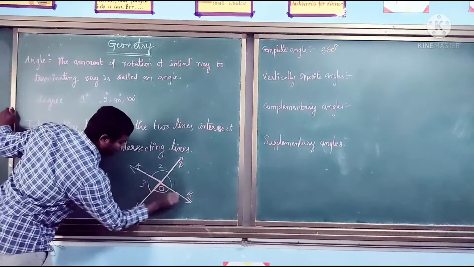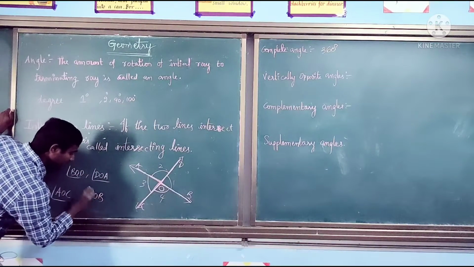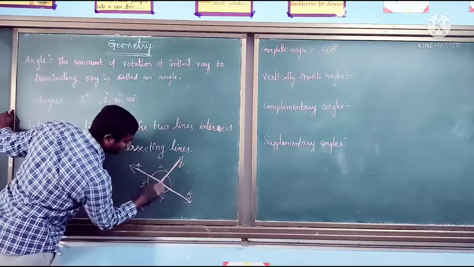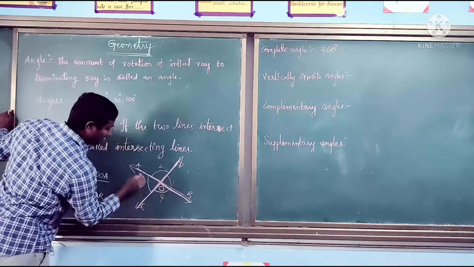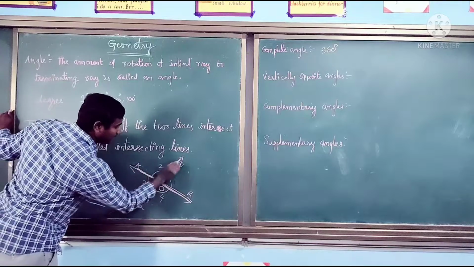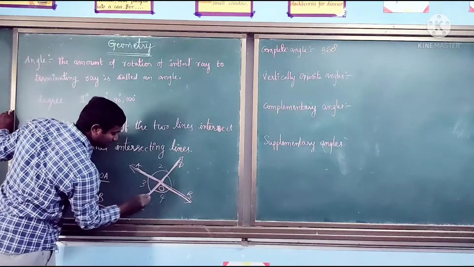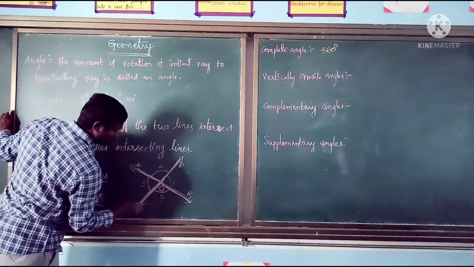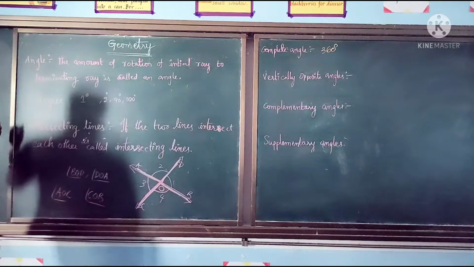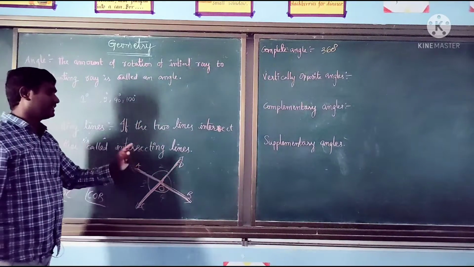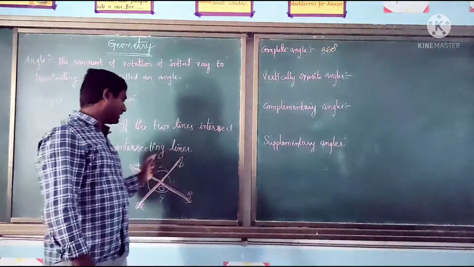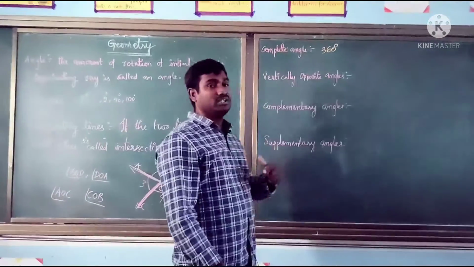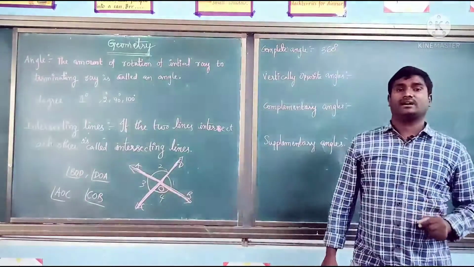Next, angle COB. You can give the name BOD, or you can give angle DOB also. For DOA, you can give the name AOD. For AOC, you can give COA. For BOC, you can give COB, no problem. Finally, we need to conclude how many angles are formed here. Four angles. Out of these 4 angles, which 2 angles are vertically opposite angles?